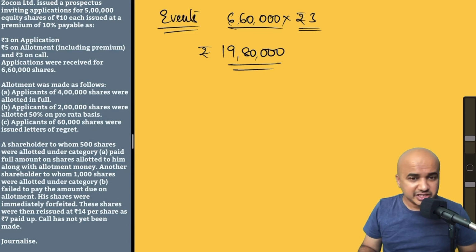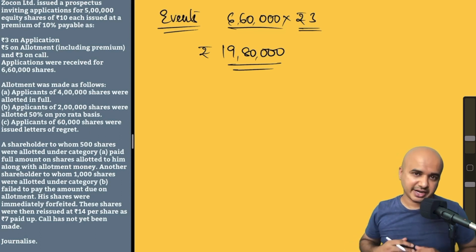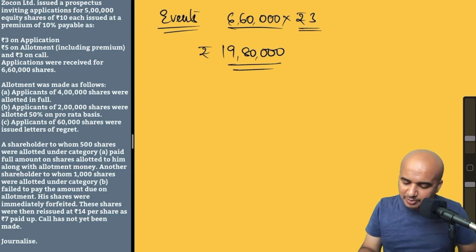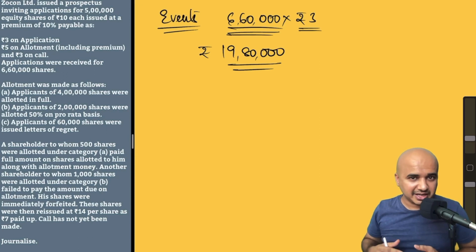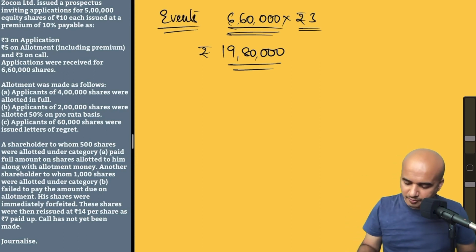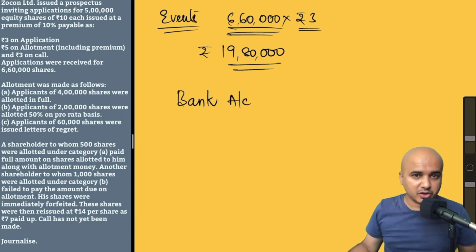So now, which are the two accounts which will get affected because of the money which you have received from the applicants? The moment they apply for the shares and send in the money, our bank balance obviously increases. So bank is an account which is getting affected by this transaction.